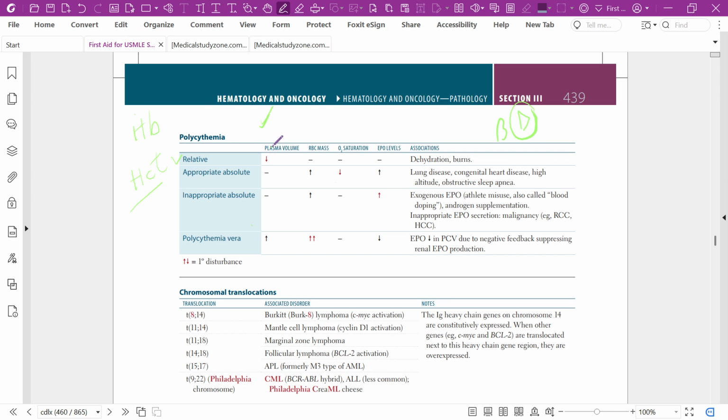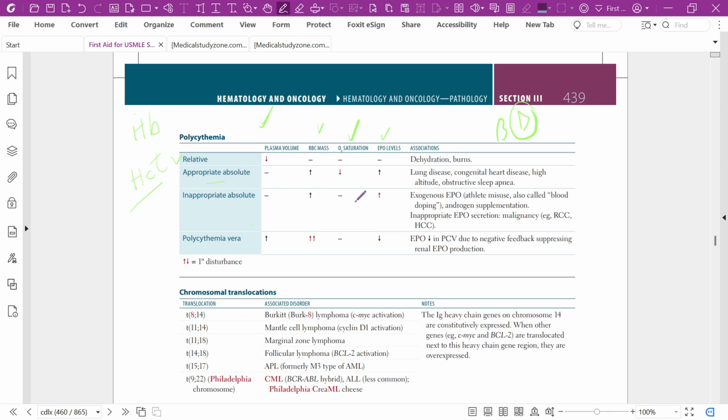And RBC mass, oxygen saturation, and EPO level are normal.